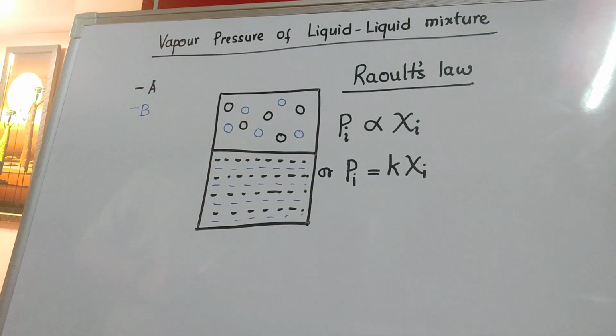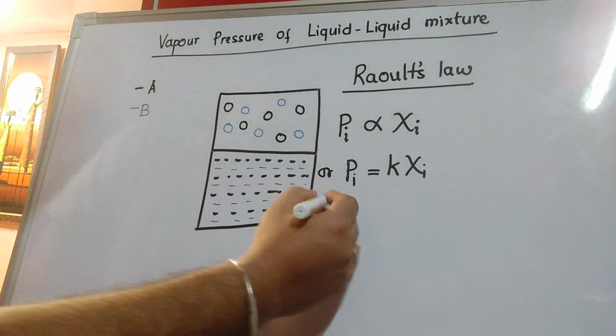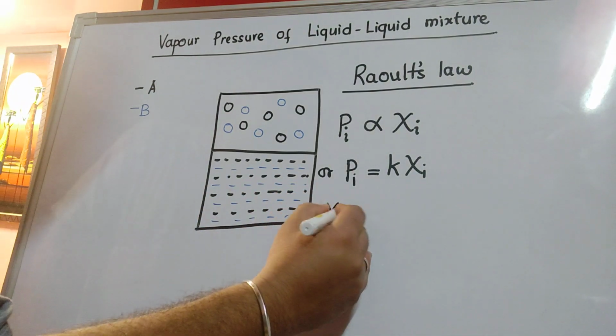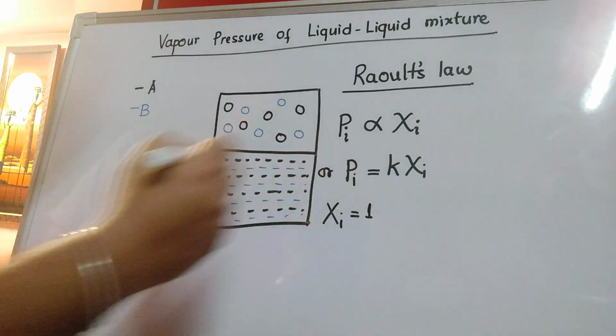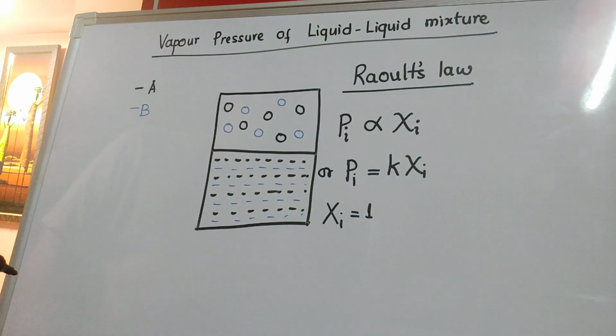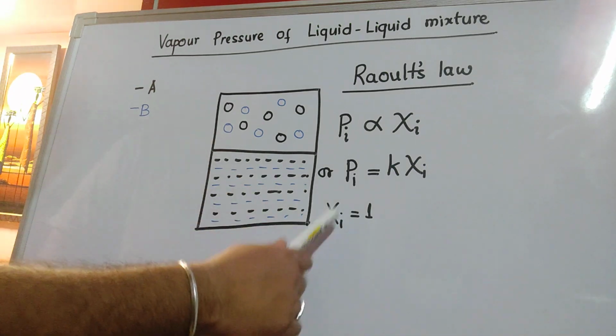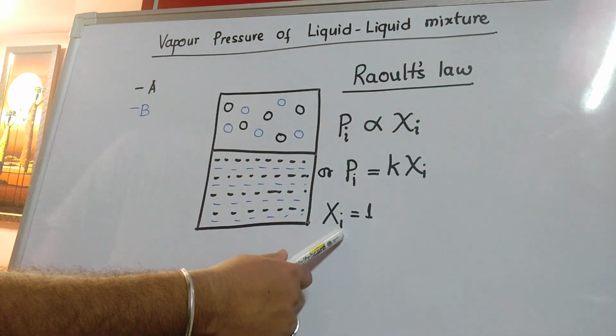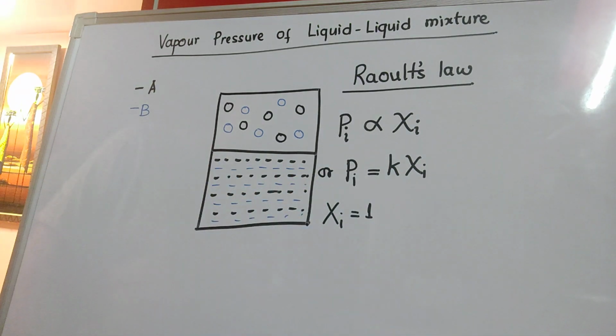If one is interested to get the value of the constant of proportionality K, what can we do? Let us say that we go to that phase where the component is present alone. You all know that the sum total of mole fractions is 1. If the mole fraction of a particular component is made 1, it means no other component is present in it, it is present alone, it is a pure liquid.